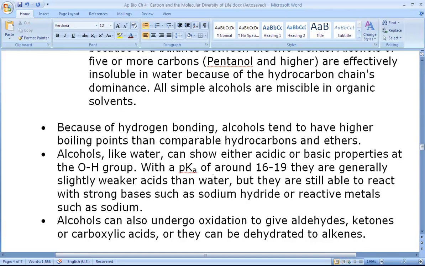They are generally slightly weaker acids than water, but they are still able to react with strong bases like sodium hydride or reactive metals such as sodium. Now, alcohols also undergo oxidation to give aldehydes, ketones, and carboxylic acids. They can also be dehydrated to alkenes.